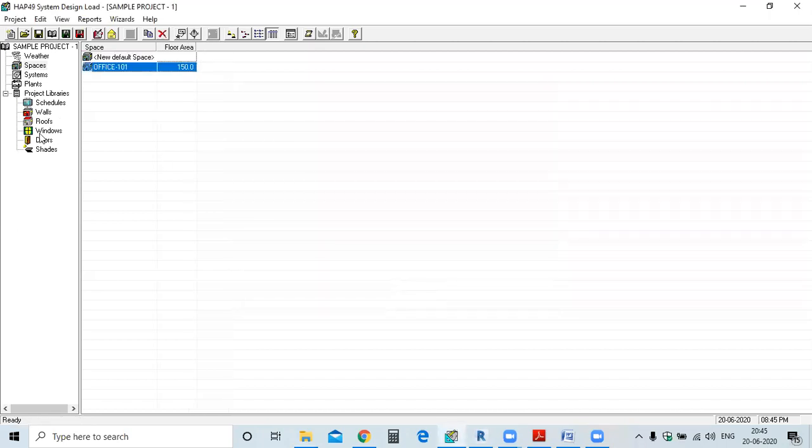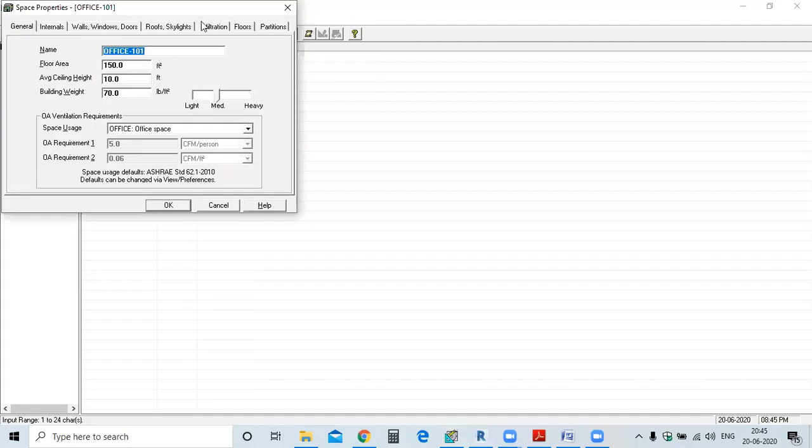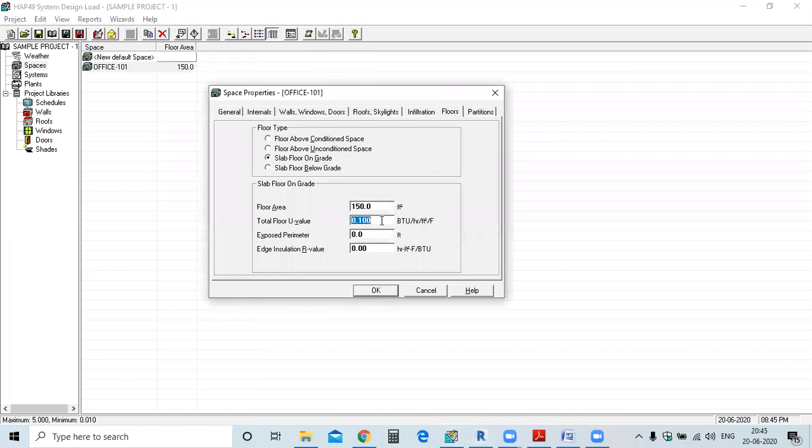Go to roof and floor, the U value is 0.47. Now coming to the space, put 0.47. Now it is asking for the exposed perimeter.